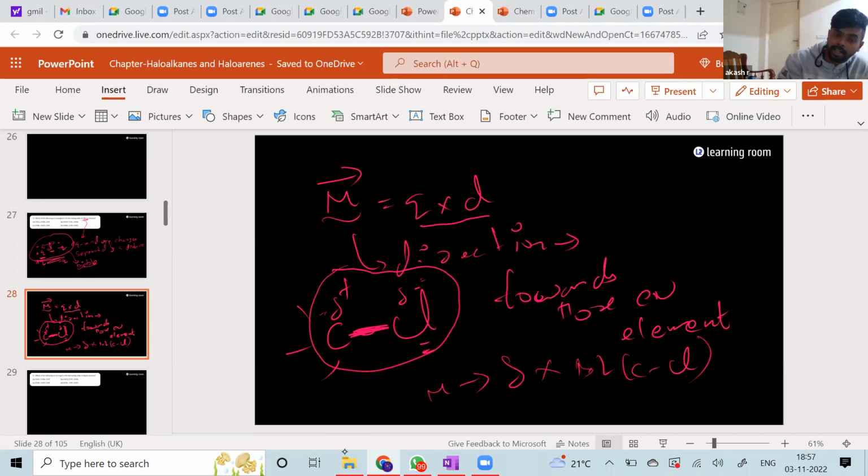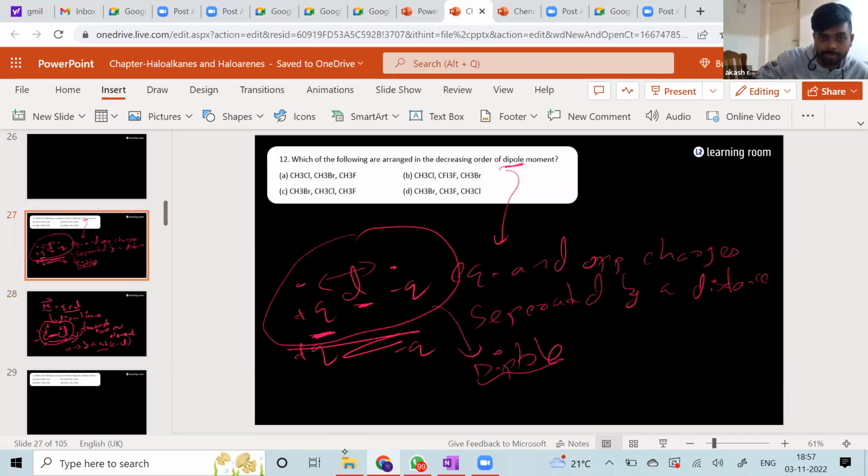Fine. Now what will be the direction? This is the magnitude, that's okay. Now what will be the direction? It is going to be towards the more electronegative atom. So can I say that this is the direction of your mu? Why? Because chlorine is more electronegative. Now going back to the question.